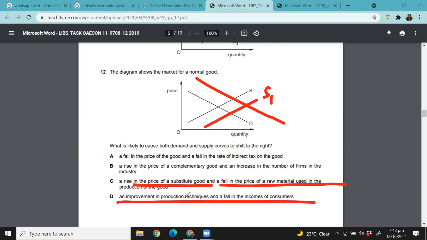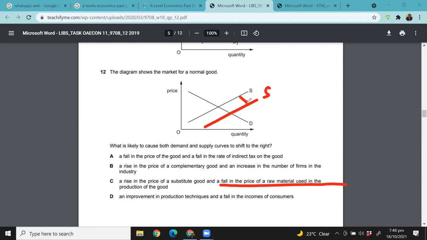An improvement in production techniques. Okay, yes. If there's an improvement in production techniques, that will cause your supply to shift to the right. That's absolutely correct. And a fall in the incomes of consumers. So the problem is that a fall in income of consumers will cause a leftward shift in demand. So that can't be the answer. So eventually your answer is C.